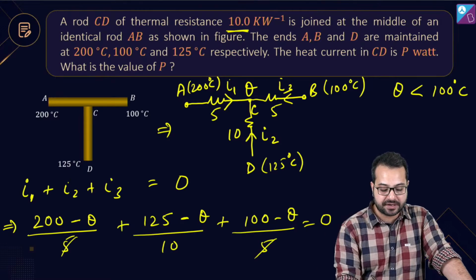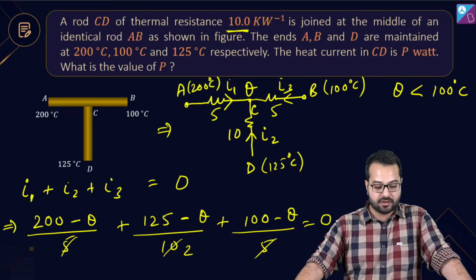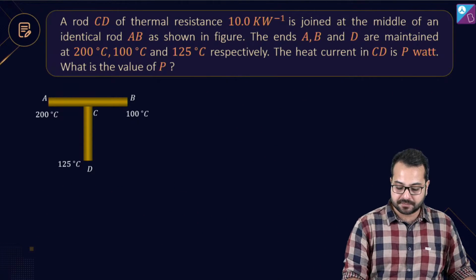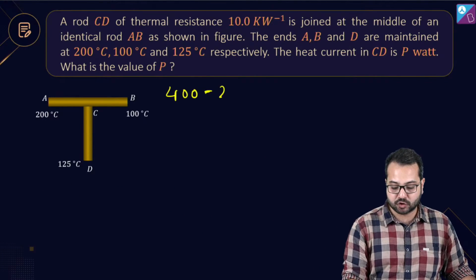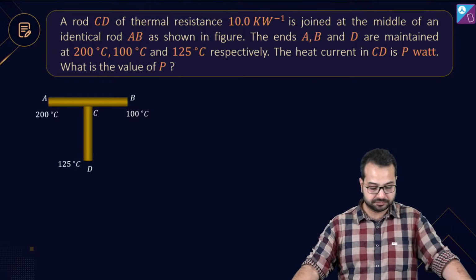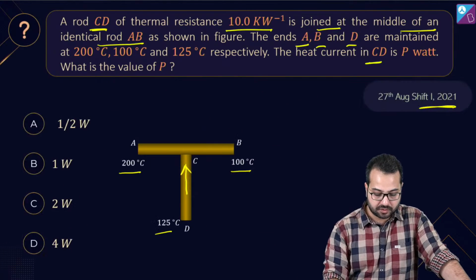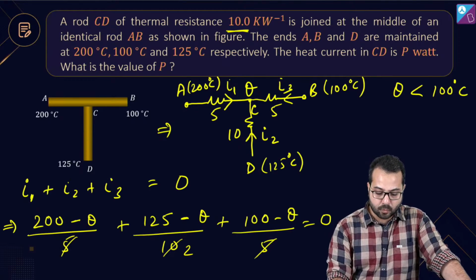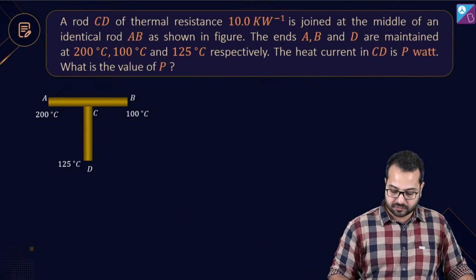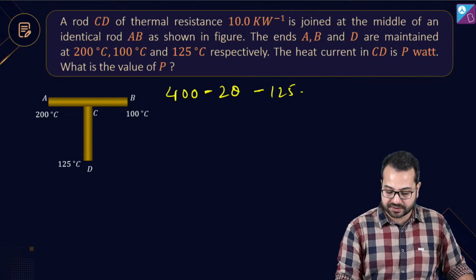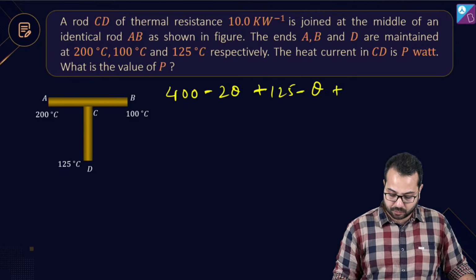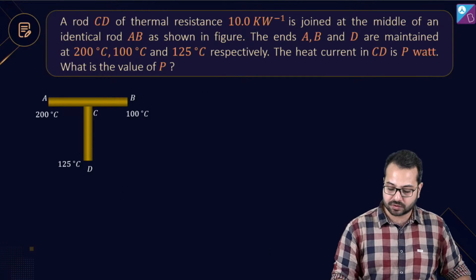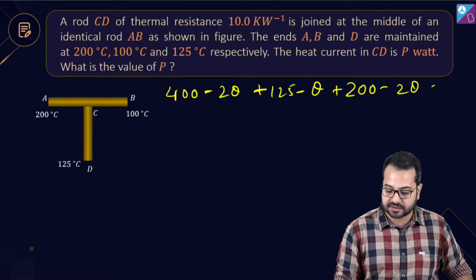तो चलो ये 5 तो ये 2 हो जाएगा, तो ये कितना हो जाएगा? ये हो जाएगा 400 minus 2 theta. So this becomes 400 minus 2 theta minus कितना था? Minus how much or plus how much? Let me check. Plus 125 minus theta, और क्या हो जाएगा? Plus what else? This will become 200 minus 2 theta. So this becomes 200 minus 2 theta. This is equal to 0.